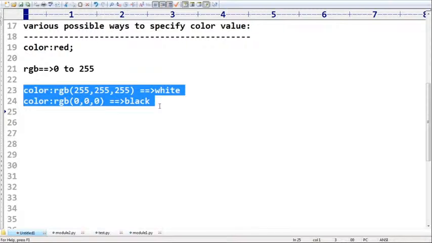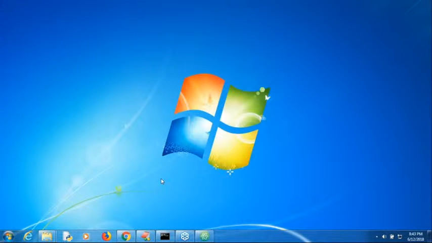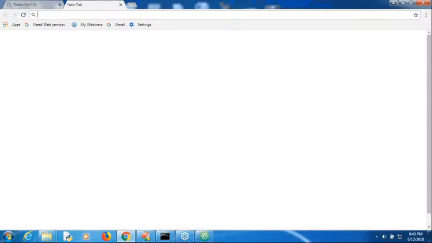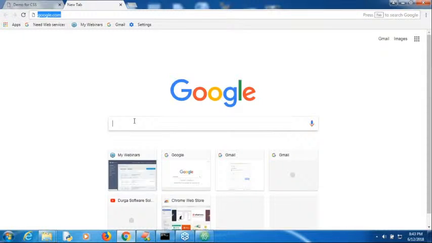But you may have a bigger doubt: I don't know about these values, how can I remember all this? You are not required to remember anything, sir. Just open the Google color picker. There are several websites available. Have a look. Go to google.com and search for color picker.